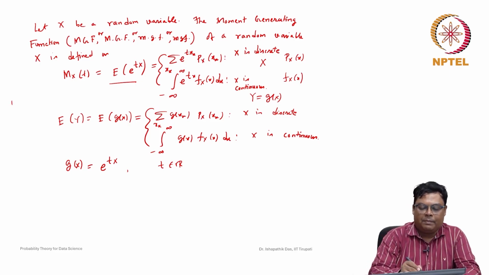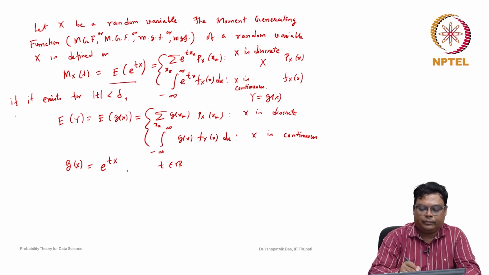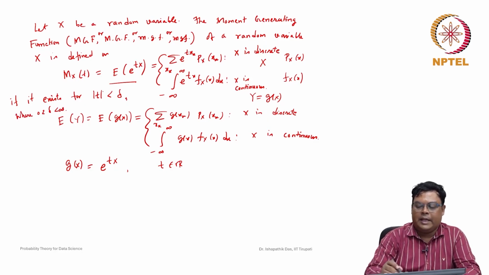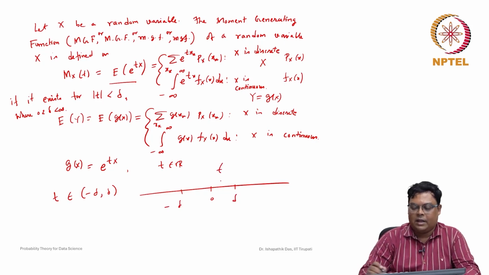It is called a moment generating function if it exists for some values of t with |t| less than delta, where delta is a real number greater than 0. That is, if it exists for all t in the interval minus delta to plus delta around 0, then we say that this moment generating function exists.